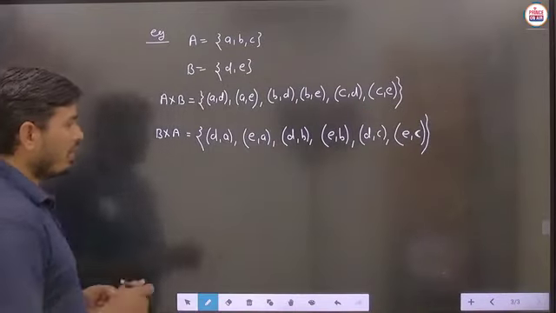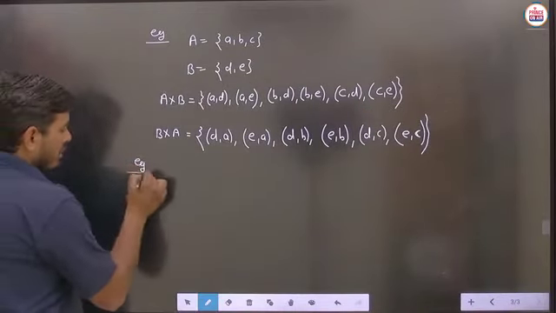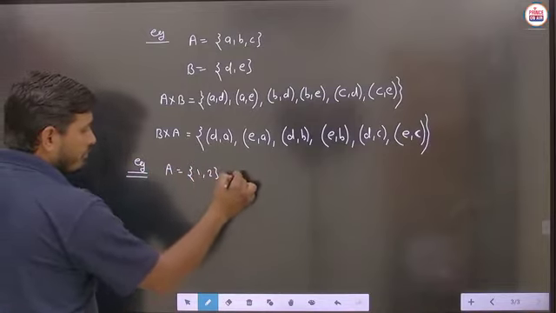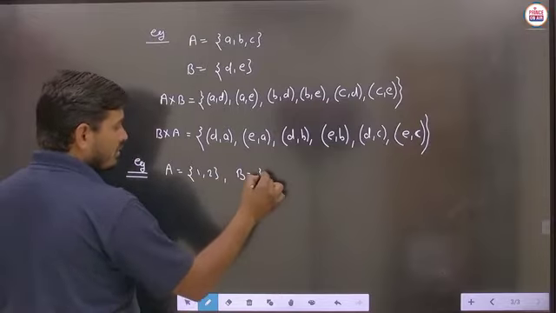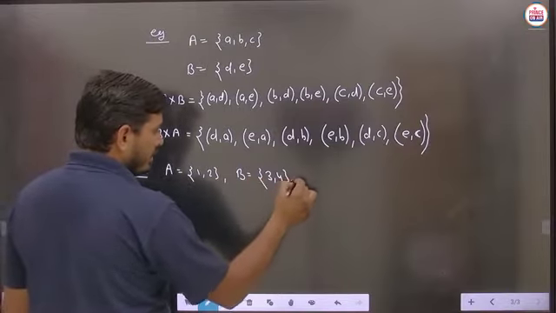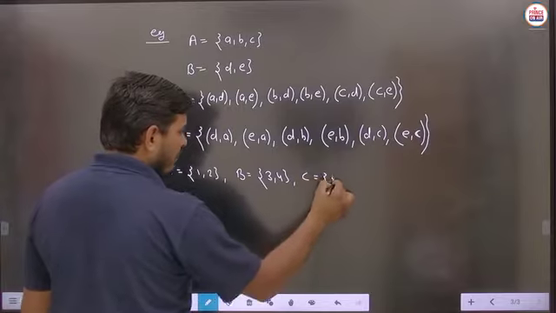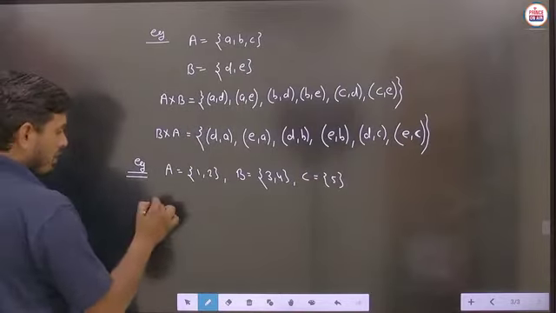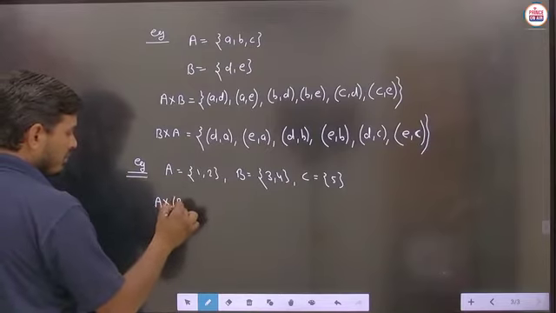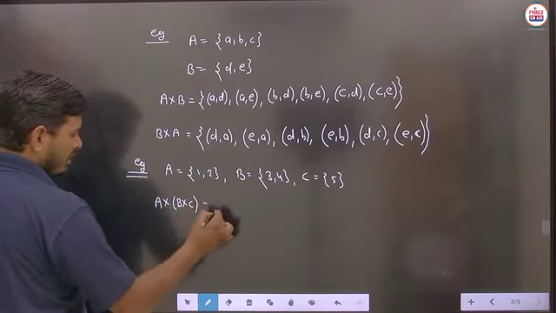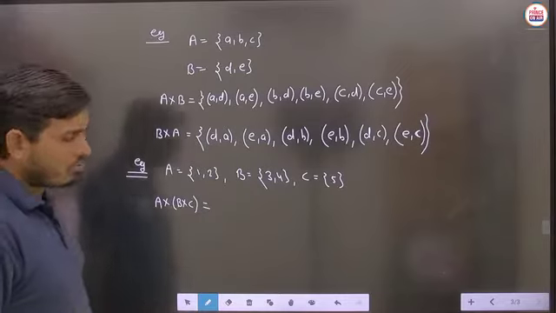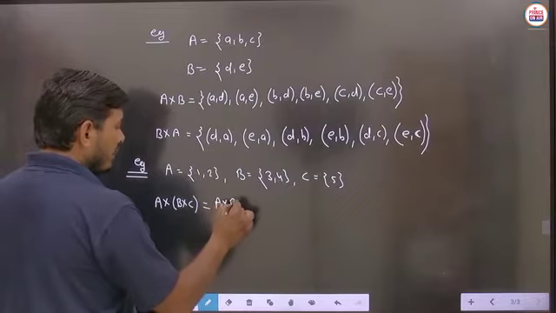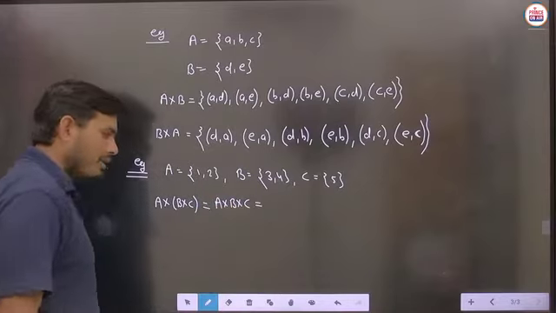Suppose we take another example in which set A is given as 1, 2, set B is given as 3, 4, and set C is given as 5 only. Means these are the three sets given. Now we have to calculate A cross B cross C. Here we just have to calculate this. So there should be no problem. Or this can also be written like this, no problem. And sometimes the bracket is not available, then there should be no problem.